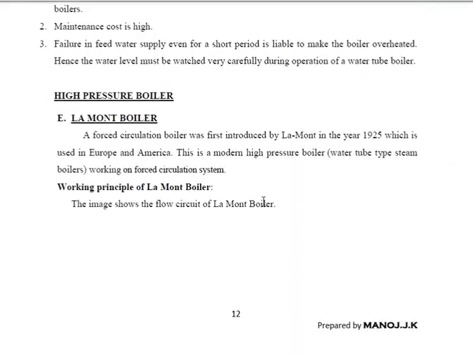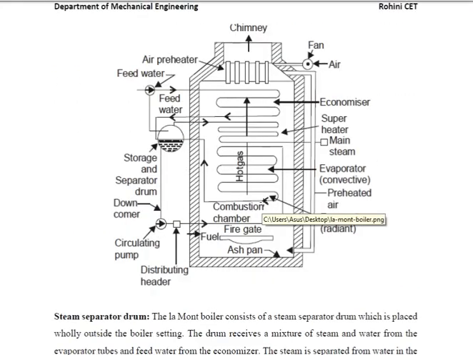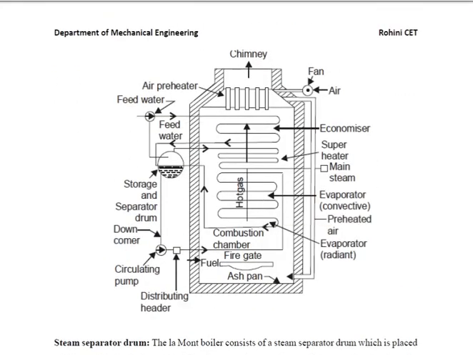Now we are going to discuss the high pressure boilers. As we said, these are the Lamont boiler, Benson boiler and Loeffler boiler. First we discuss the Lamont boiler. It was introduced by Lamont in the year 1925, and used in Europe and America. This is a modern high pressure boiler. Let me discuss the working of the Lamont boiler with the diagram. So the structure of this Lamont boiler is shown.